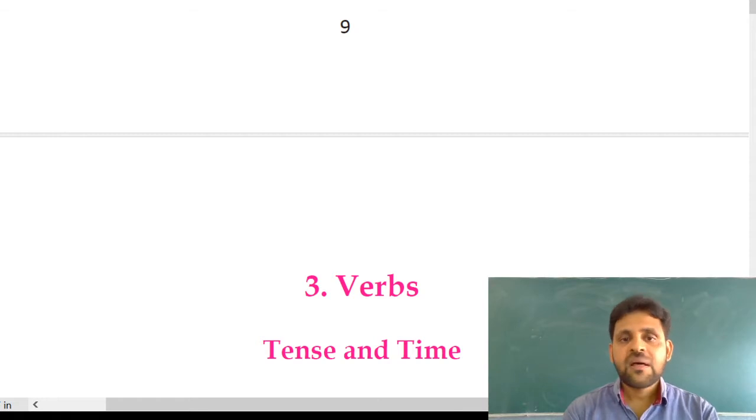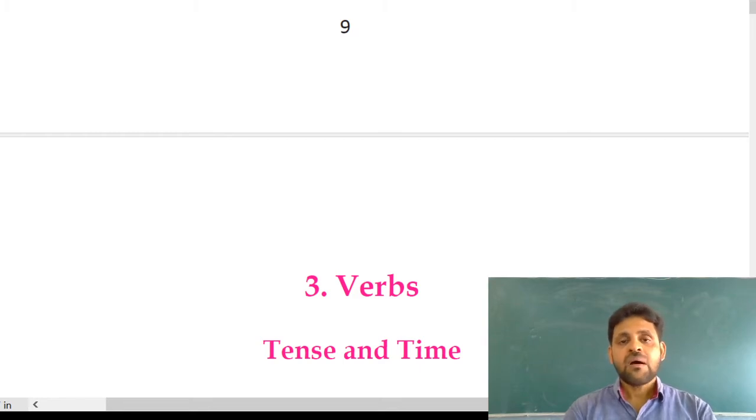Did you get it? Next, do form. We have three kinds of do form. They are does, do, did. And next, have form: has, have, had, showing possession. Next, modal auxiliaries: will, would, shall, should, can, could, may, might, must, ought, need, dare.